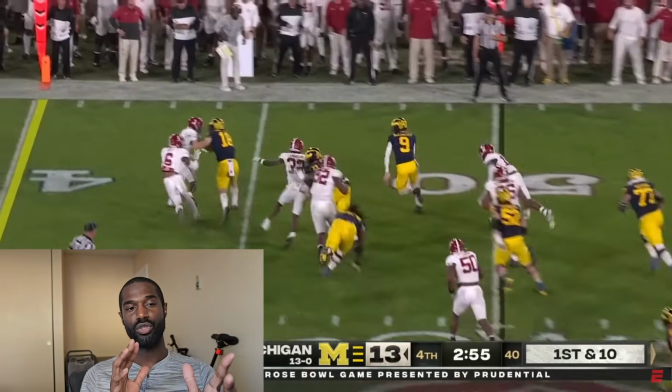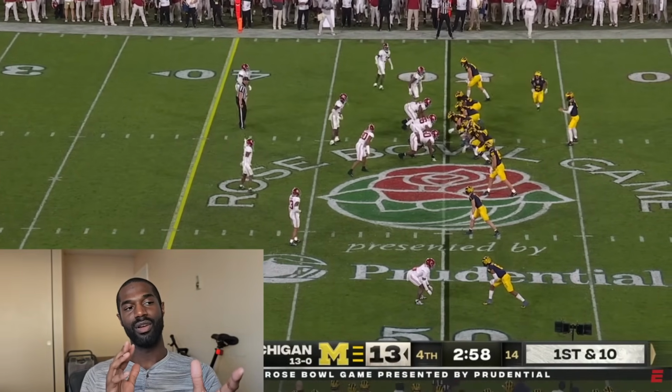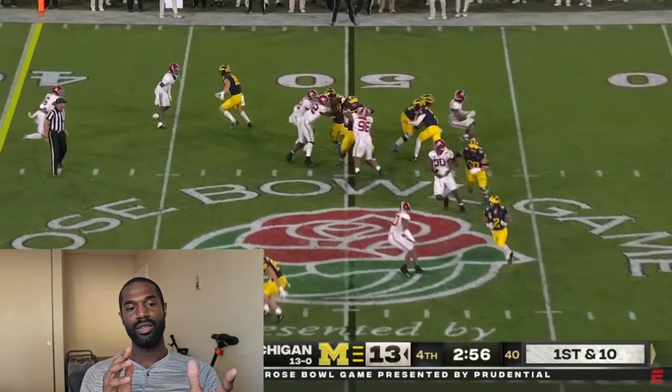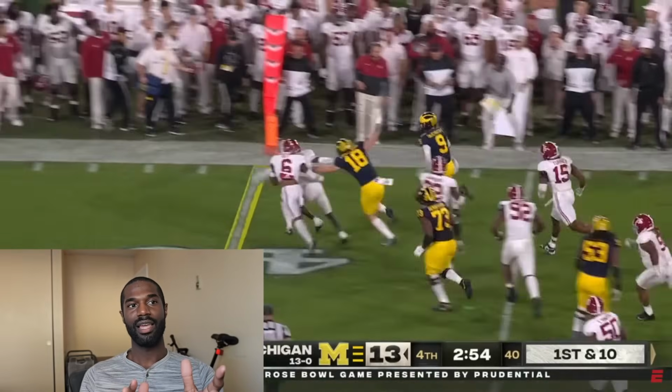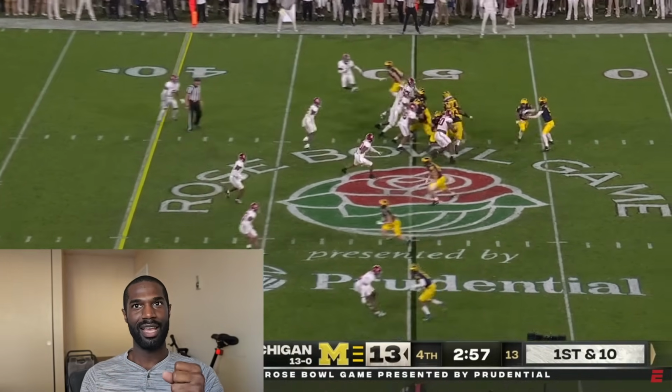So a lot of good motion and misdirection on this drive to get Alabama off guard. Because like I said, Michigan respected Alabama's defense a lot, whether you realize it or not. They knew that instead of trying to fight these guys straight up every time, let's get them out of the way, let's get them moving, and we're going to try to go the other way. And this is an example of that working really well for a nice gain. So let's come on down to the next play.